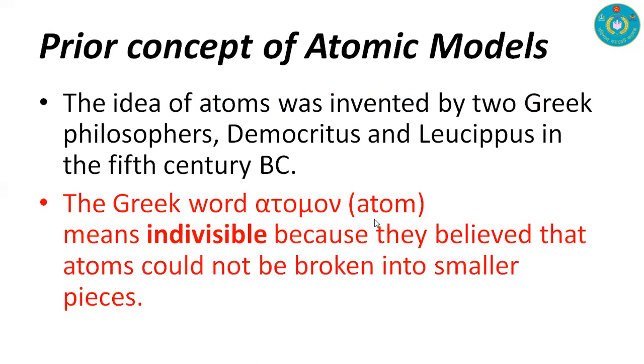Today we know this word as atom, and previously they wrote this as alpha, tau, omicron, mu, o, nu. That is near to the word atom, and in Greek it means invisible, and they believed that atoms can't be broken into smaller pieces.